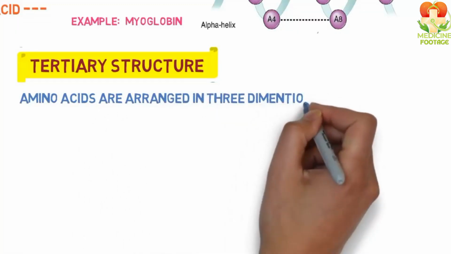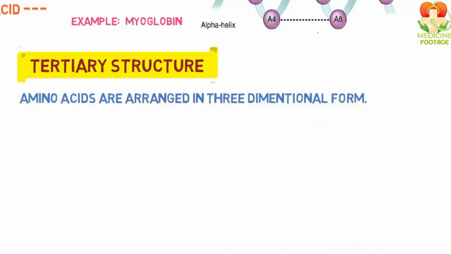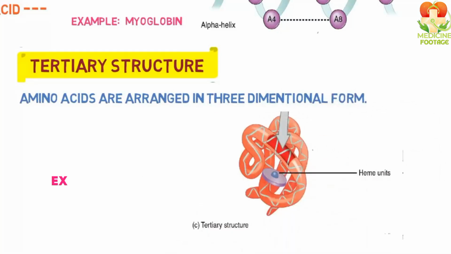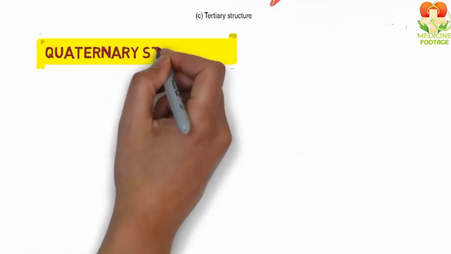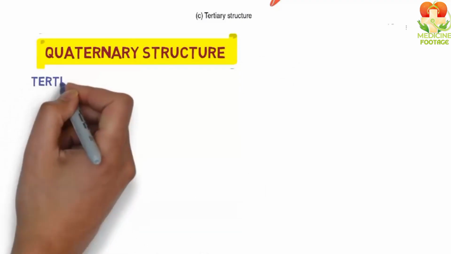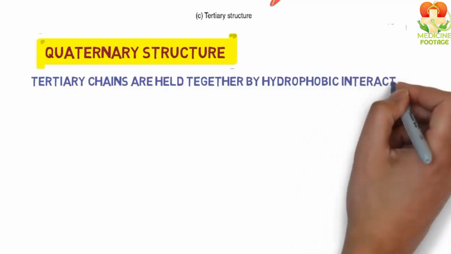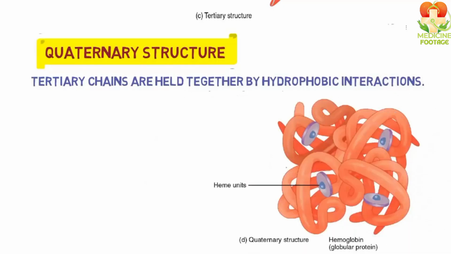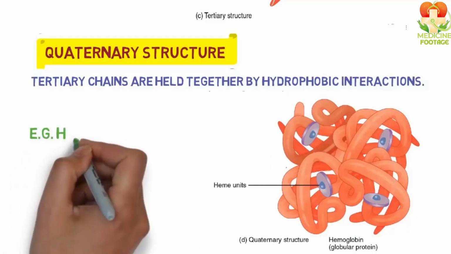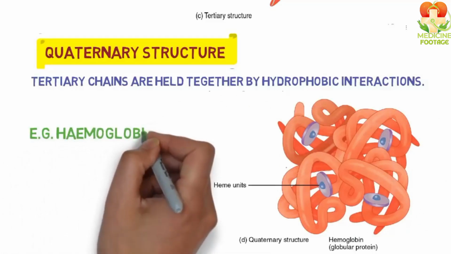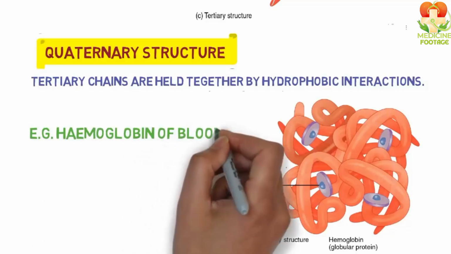The three-dimensional structure allows the protein to take a specific shape. An example of this protein is lysozyme. Number 4, quaternary structure. In this final level, several tertiary structures combine to form a larger structure. An example of a protein with a quaternary structure is hemoglobin, which is found in blood.